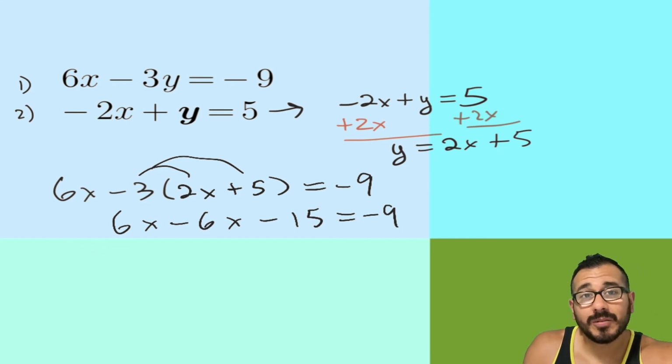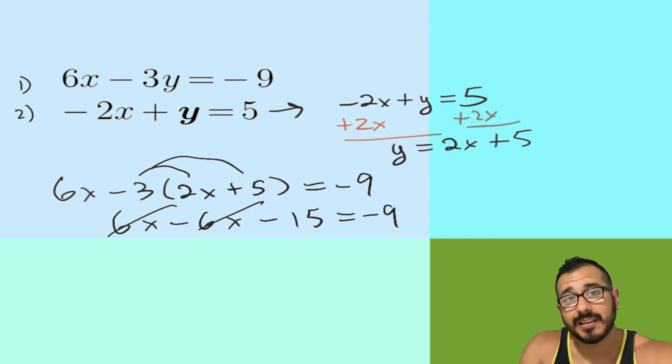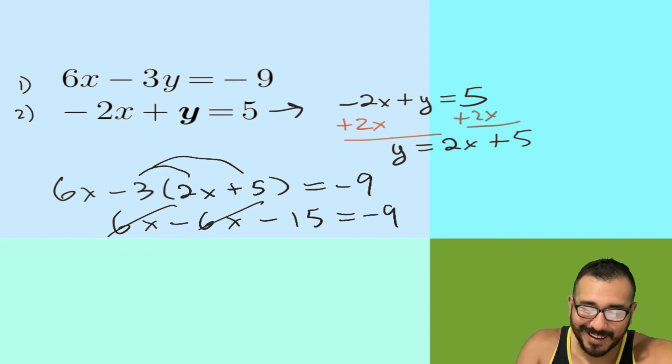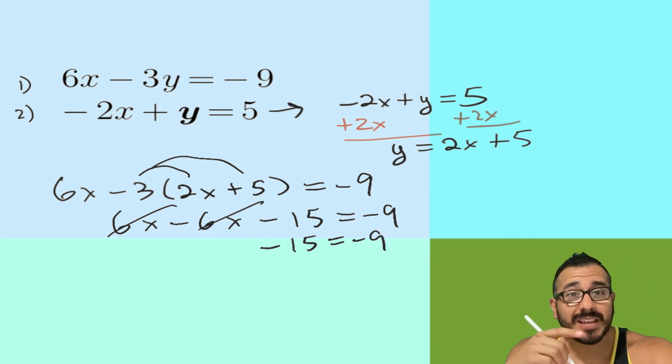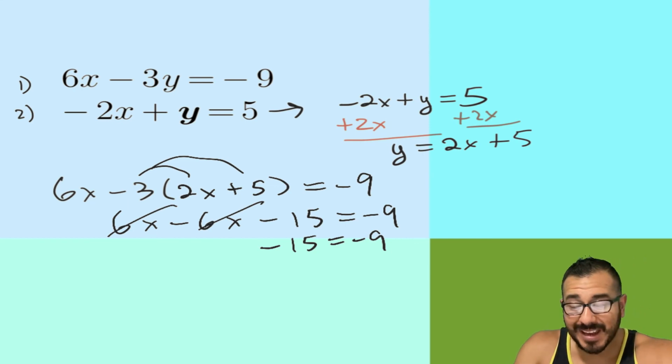So what do you know? All those x's, the 6x cancels with this x. That doesn't happen in real life. If you get more x's, they don't cancel each other out. So be careful. All right, so what are we left with? We're left with -15 equals -9. Well, is that a true statement? Nope, of course not. So -15 does not equal -9.